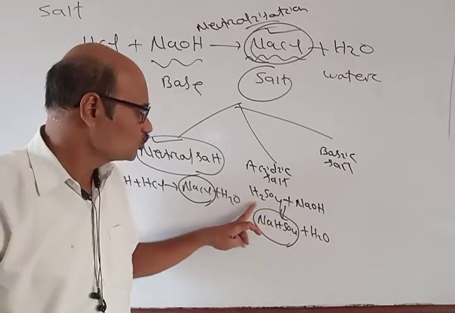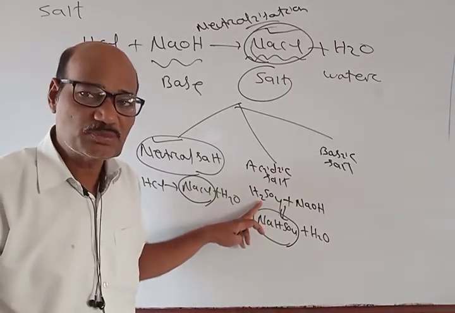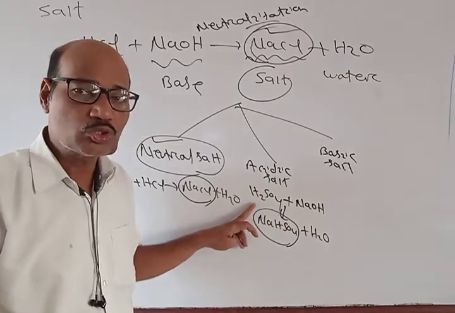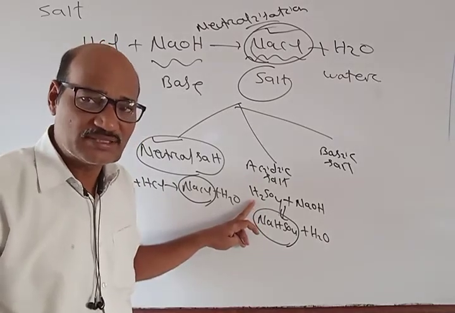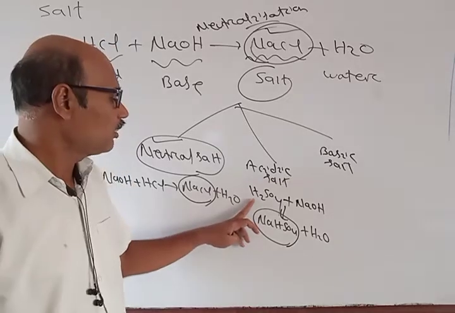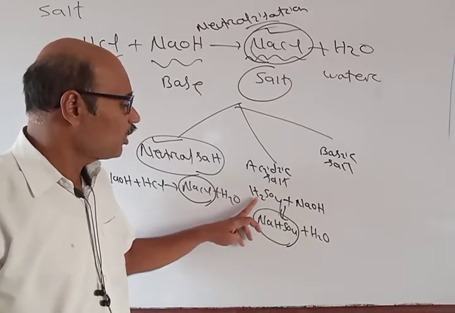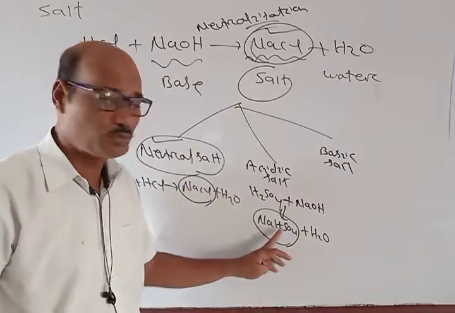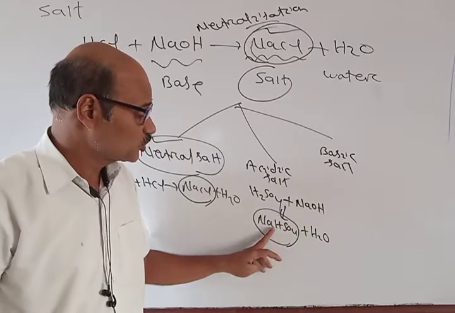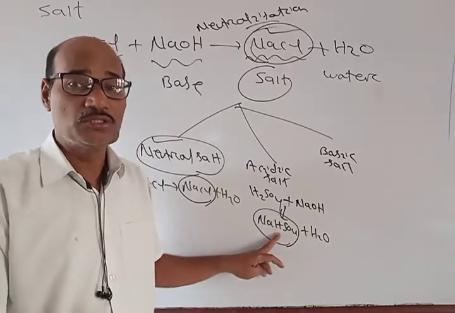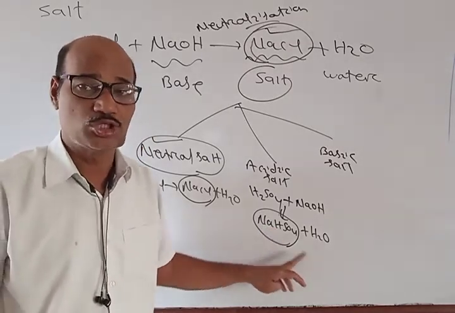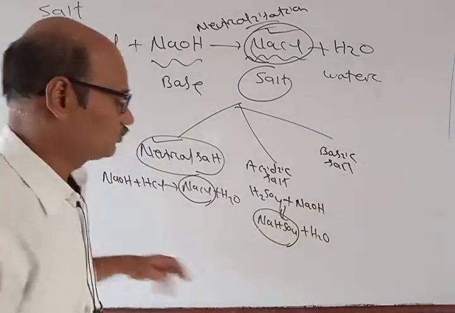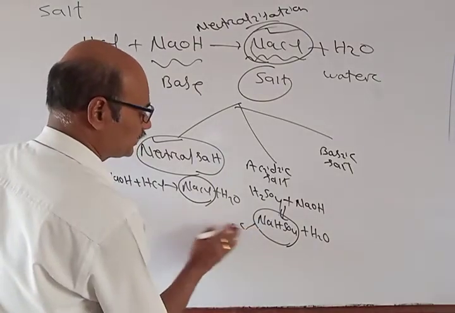That means H2SO4 can give you 2H+ and SO4 2-. So it can give 2 protons or 2H+ ions, so it's a dibasic acid. This dibasic acid undergoes partial neutralization to give what? NaHSO4, and this NaHSO4 can further undergo neutralization to give Na2SO4. So here this NaHSO4 is the acidic salt.